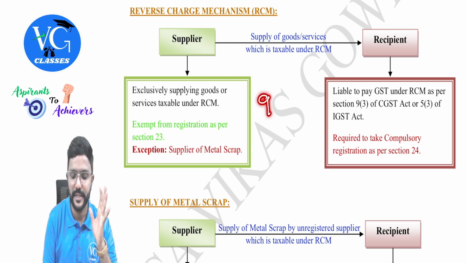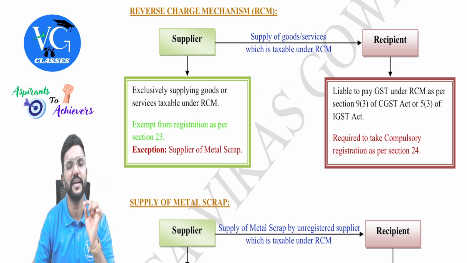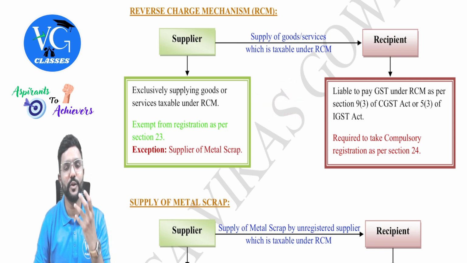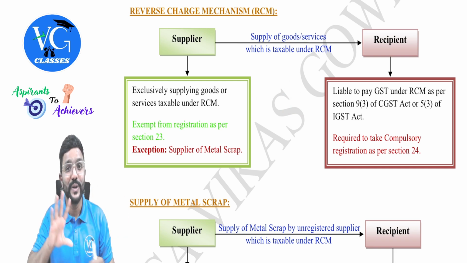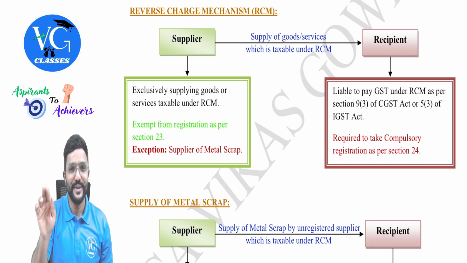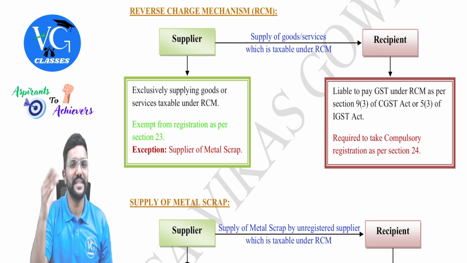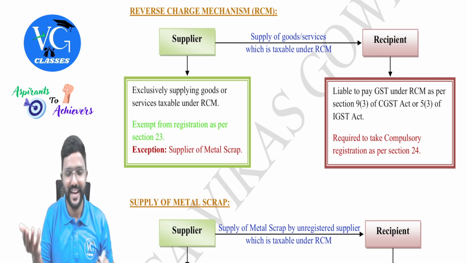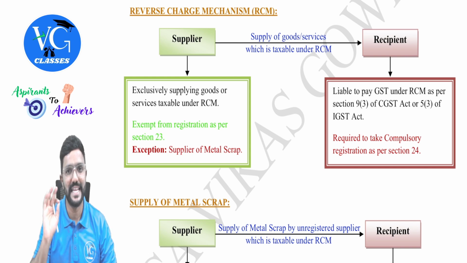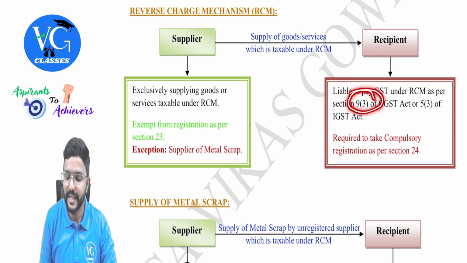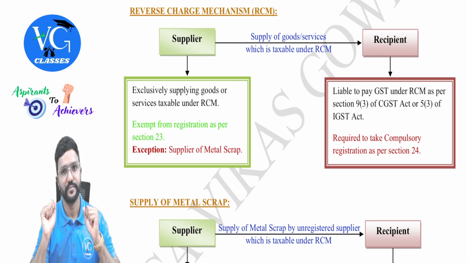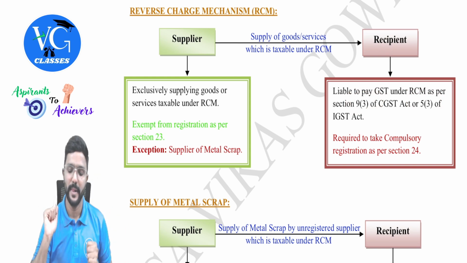So if I have to explain section 9 subsection 4, they have clearly told the government can notify the goods or services which are supplied by an unregistered supplier to the registered recipient. So RCM is applicable only when the recipient is registered. So already the recipient is registered, so again, there is no question of registration, guys, in that case. That is why I mentioned 9(3) or 5(3) here. Got it?